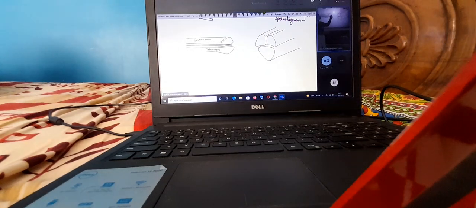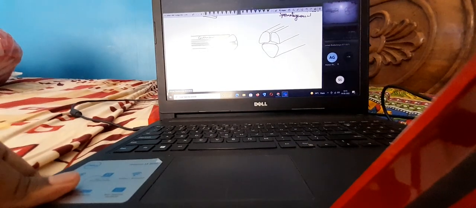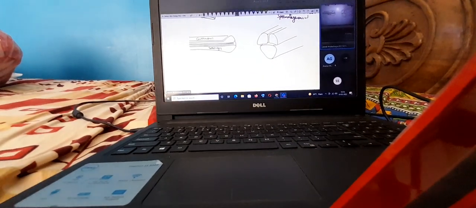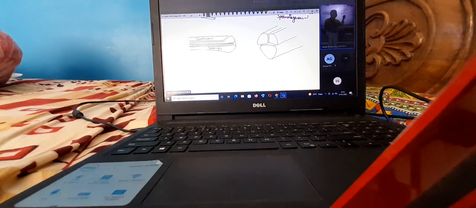Now do you observe one thing about the urethra? Where is the urethra? The urethra actually passes through which muscle? The spongy muscle, yes. So the urethra is going to lie here, this is the point where the urethra lies. Now this entire area is covered by a very peculiar kind of skin.